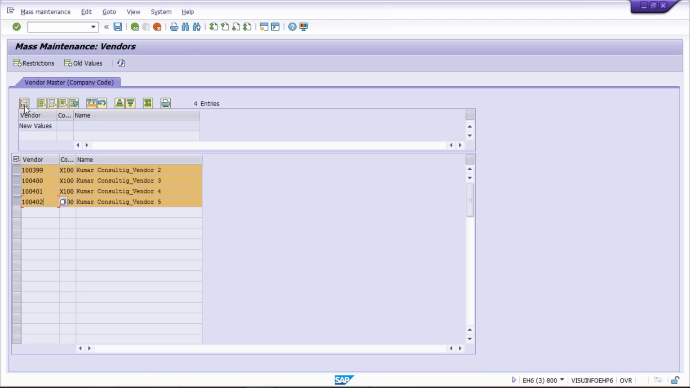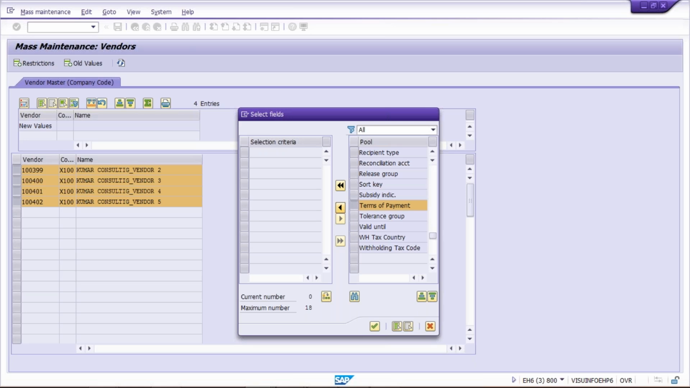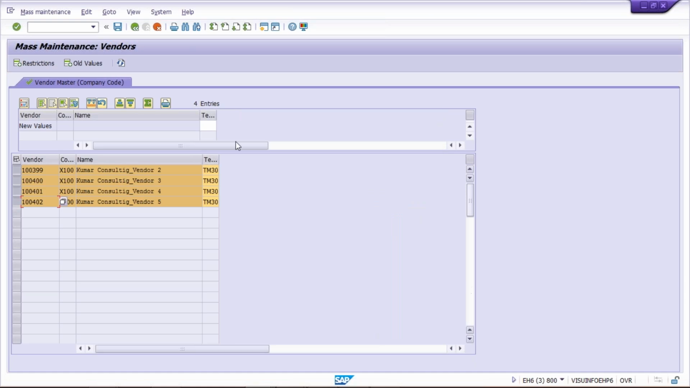So what we have to do? You need to select that field. Click on select field. And where is terms of payment? Here. Look at here. In alphabetic order it is appearing, so we have to drag it down, because terms of payment means starting from T, it's here. Select this terms of payment and bring it to the left side, and press enter. So look at here, terms of payment, automatically TM30 is appearing.